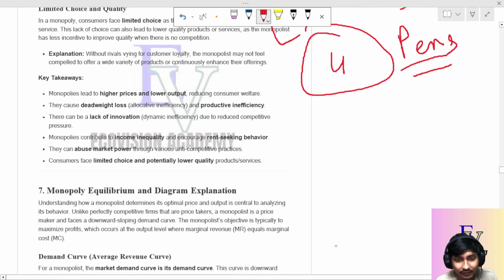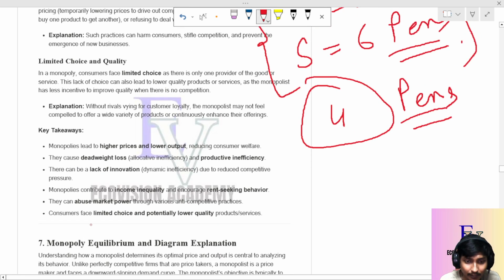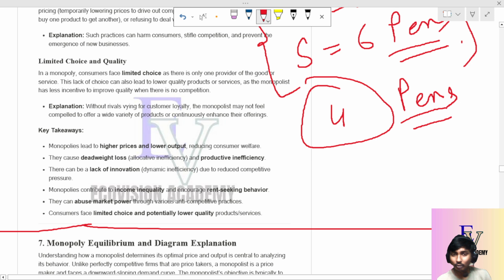So this is basically what we call monopoly features, monopoly bases, advantages and disadvantages of monopoly. In the next class we will go for monopoly equilibrium, the short run equilibrium, the three cases under monopoly: supernormal profit, normal profit, and loss. We will go for the equilibrium conditions, and explain those things with some diagrams.